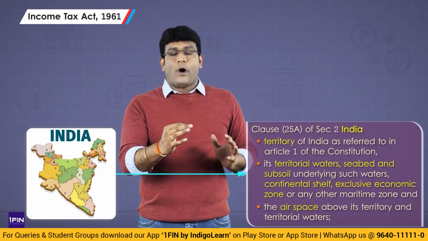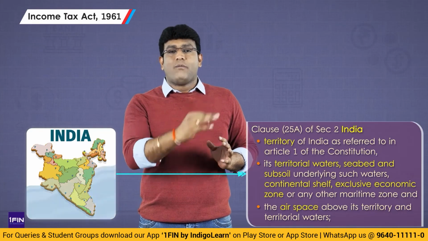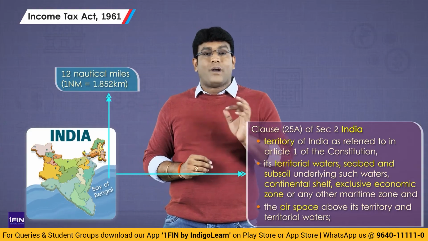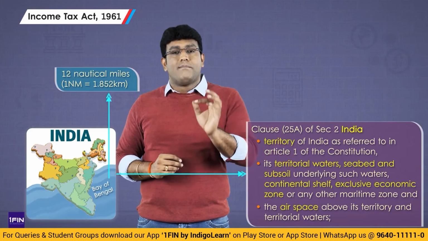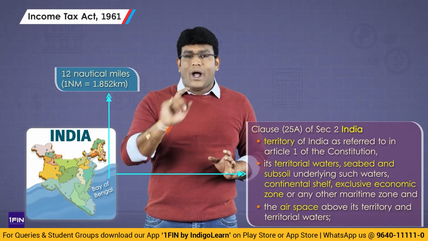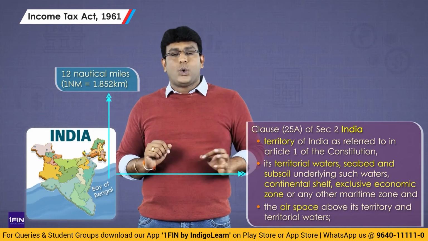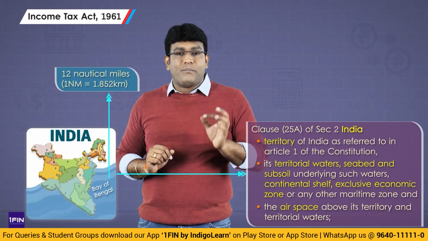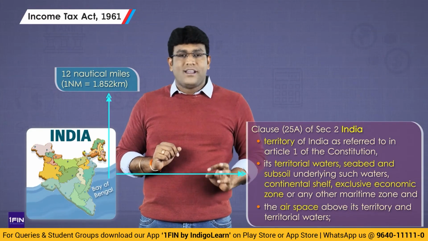If you look at the point where the landmass is done and water begins, up to 12 nautical miles. Up to what, my dear friends? 12 nautical miles, we call it territorial waters. And 1 nautical mile is equal to 1.852 kilometers.